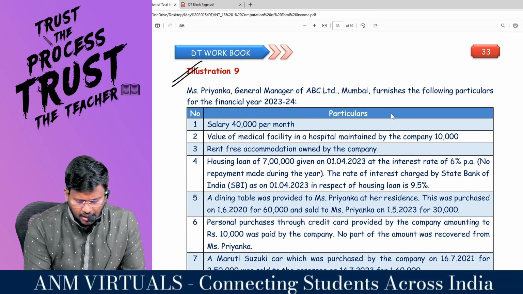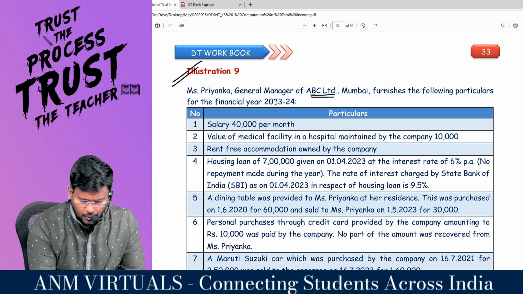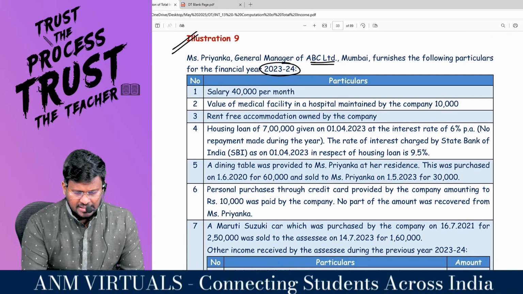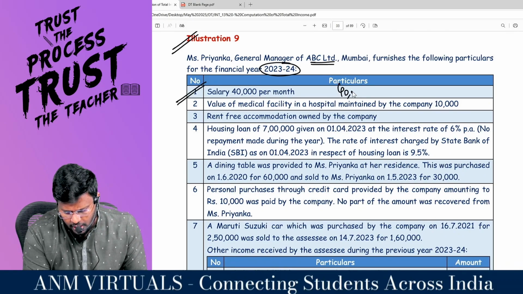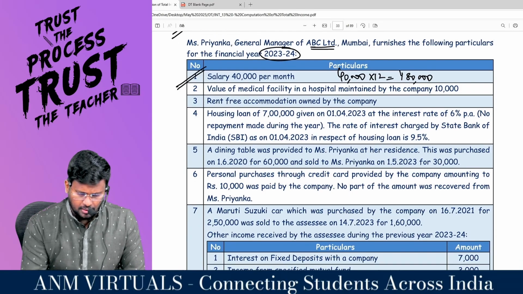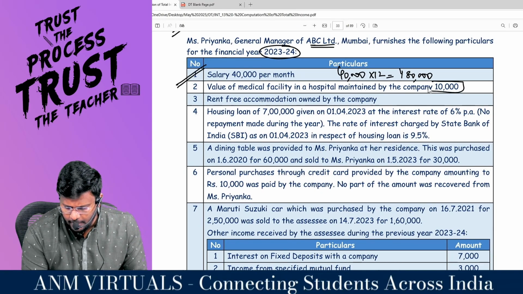One of the good questions, predominantly from the salary chapter. Miss Priyanka, General Manager of ABC Limited, Mumbai, furnishes the following particulars for the financial year 23-24. Salary 40,000 per month, basic salary. So basically 40,000 into 12 comes to 4,80,000 as salary income. Value of medical facility in a hospital maintained by the employer.